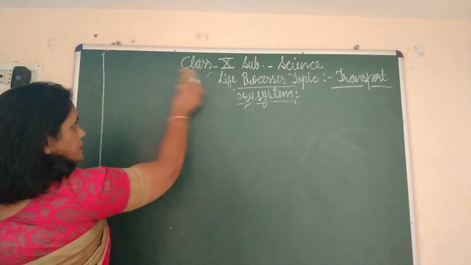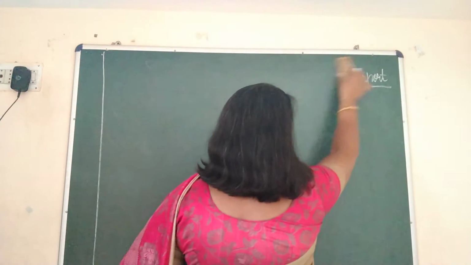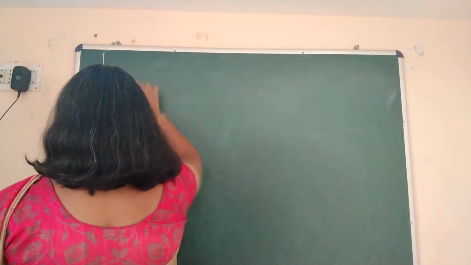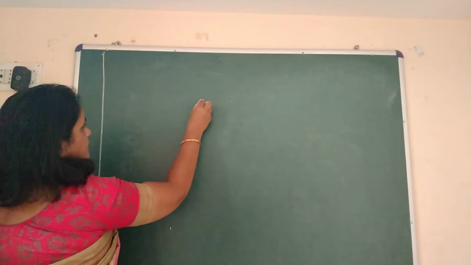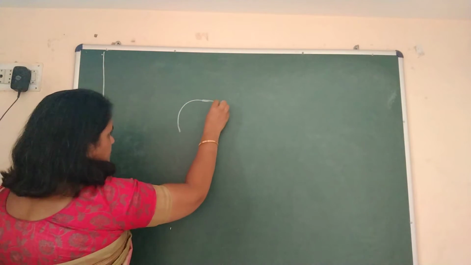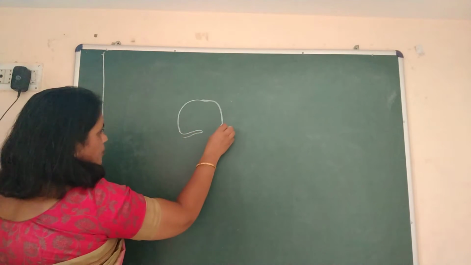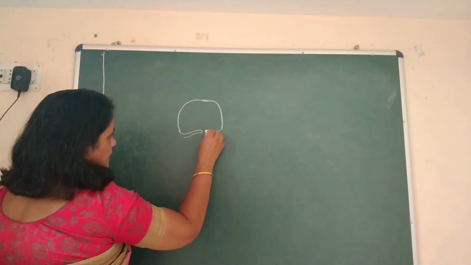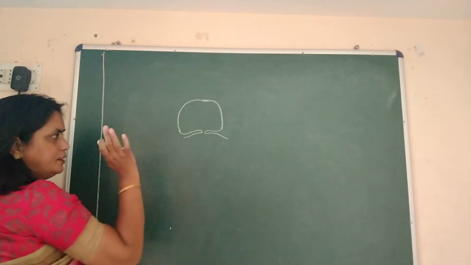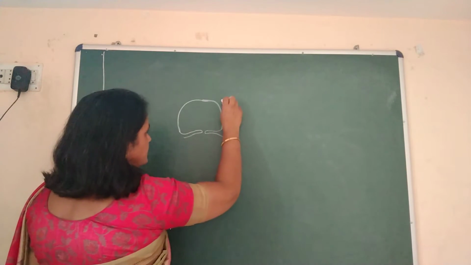So I will need this whole board and I am going to rub all these things. A box, a small box, and then this type of structure. Okay, now leave it here, then draw like this.